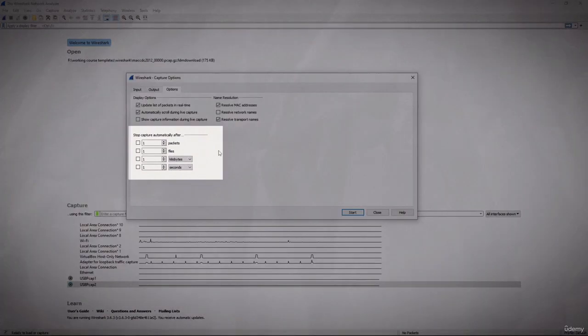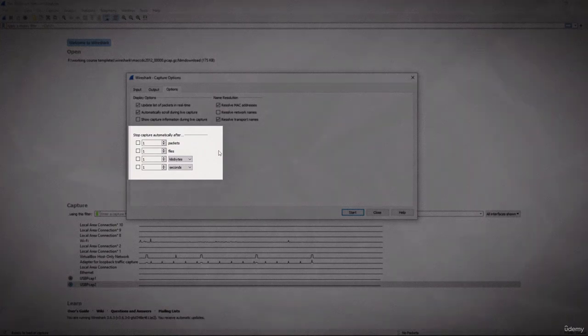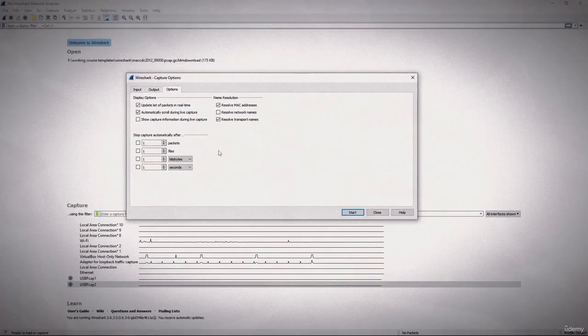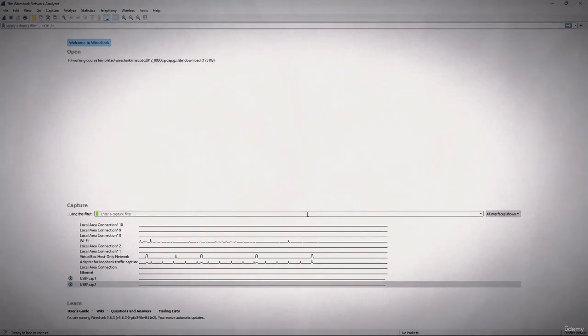And then down below, stop capture automatically after how much. You would say maybe after so many packets or how much of a capture you want, and you can then begin your capture. So the Wireshark interface looks a little different, but as we see, it does the same thing as legacy and provides us everything we need in order to begin capturing packets.